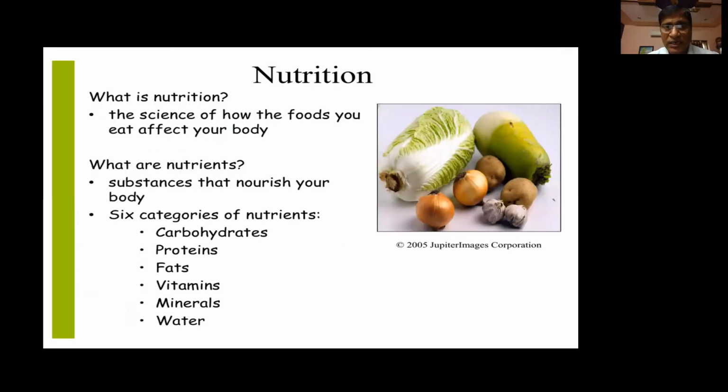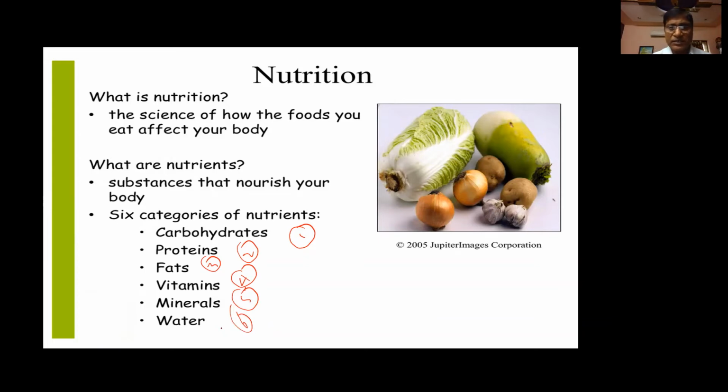Now let us see, these are the nutrients. Number 1, carbohydrates. Number 2, proteins. Number 3, fats. Number 4, vitamins. Number 5, minerals. Number 6, water. Though water doesn't directly give energy, it is also considered a nutrient.